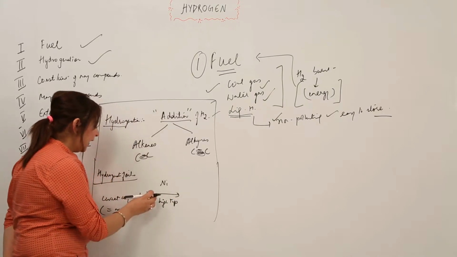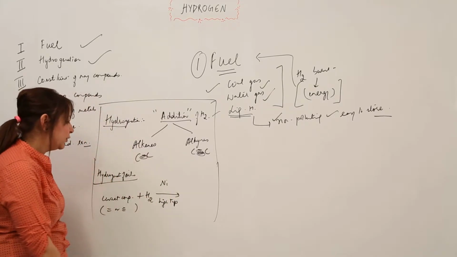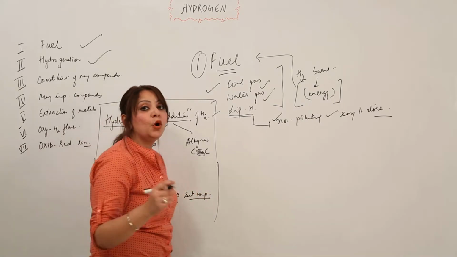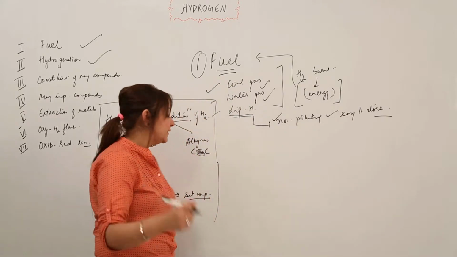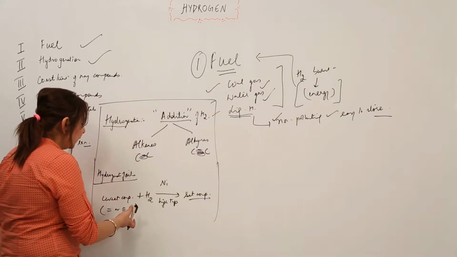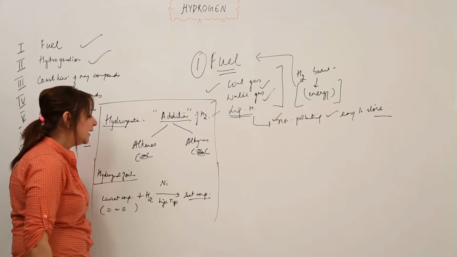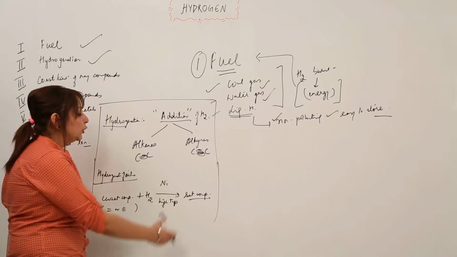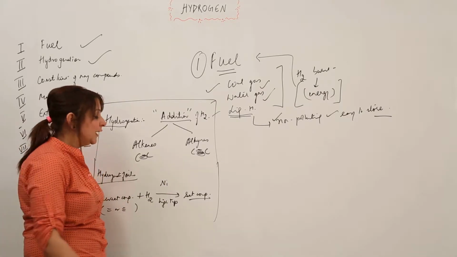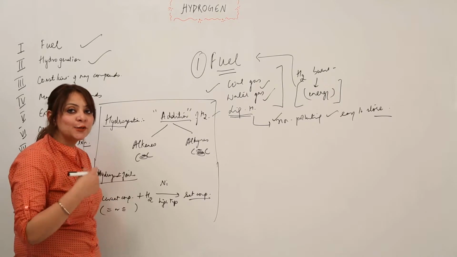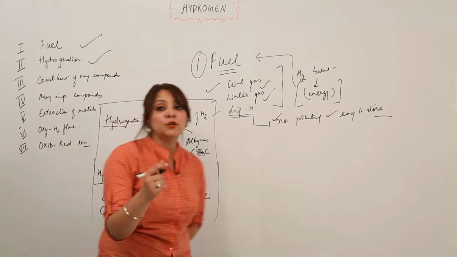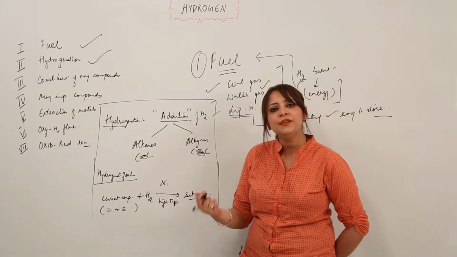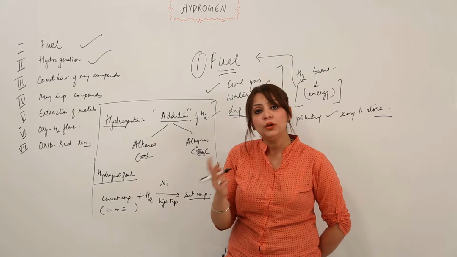So what is going to happen? Hydrogen is just going to add to this unsaturated compound, turning it into a saturated compound. That means a single bond carbon compound. Or you can say it is just the conversion of the unsaturated fat into the saturated fat by adding hydrogen in the presence of nickel when high temperature is applied, in order to get the saturated compound, right? Or you can say the conversion of vegetable oil into solid fat, because vegetable oil is actually an unsaturated compound and the solid fat is a saturated compound. Either way you can say it, but you should be familiar with both aspects, right?